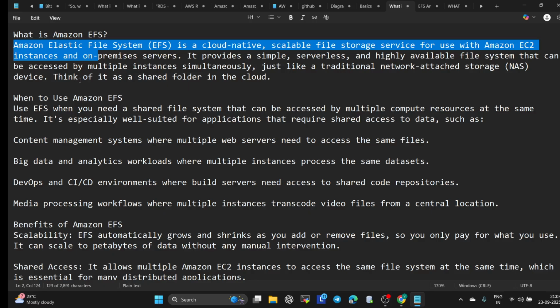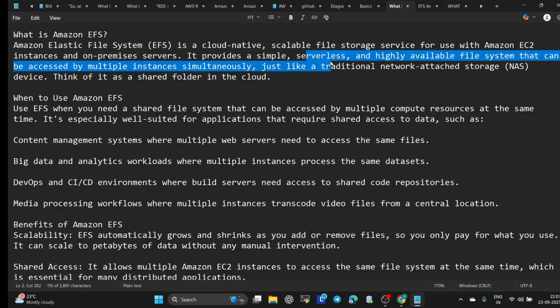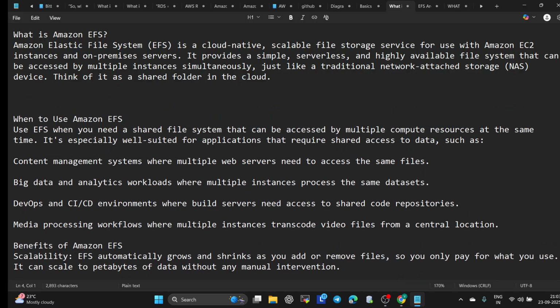Amazon EFS, Elastic File System, is a fully managed serverless Elastic NFS file system that you can mount to multiple EC2 instances at the same time. It's a serverless, highly scalable file system that can be accessed by multiple instances simultaneously. Think of it as a shared folder in the cloud that grows or shrinks automatically as per your data.